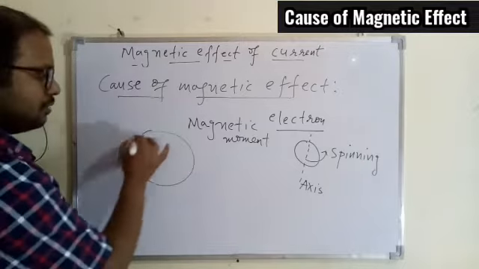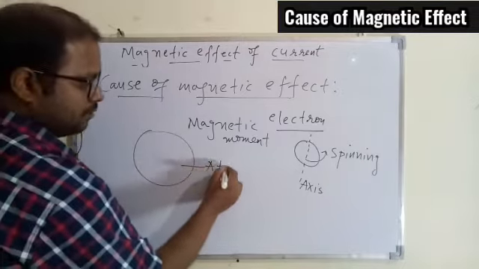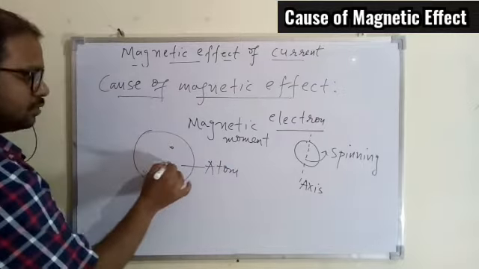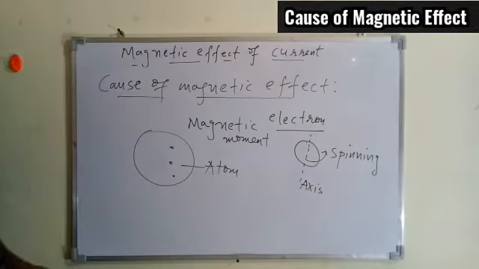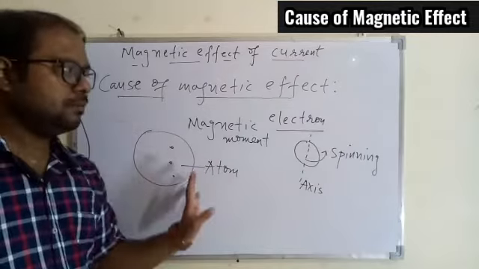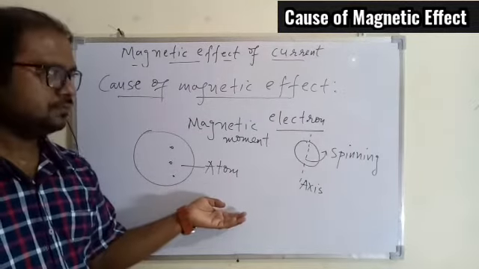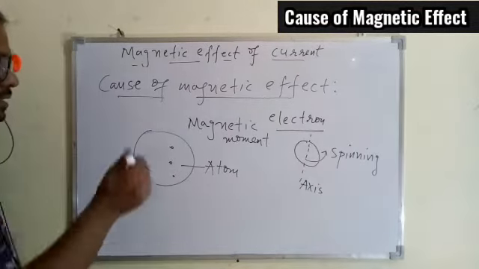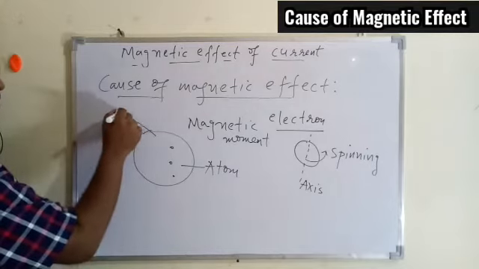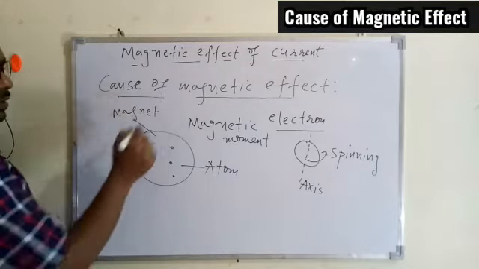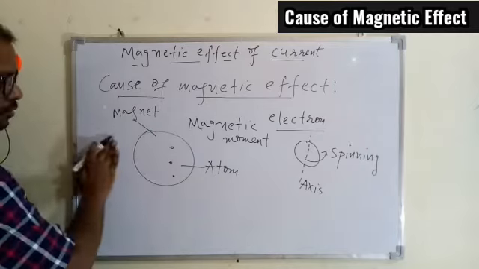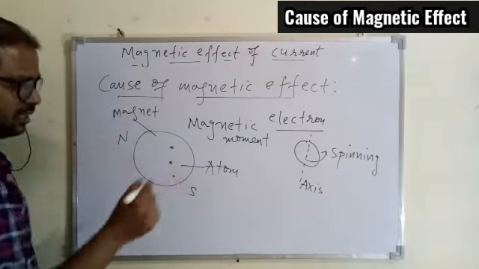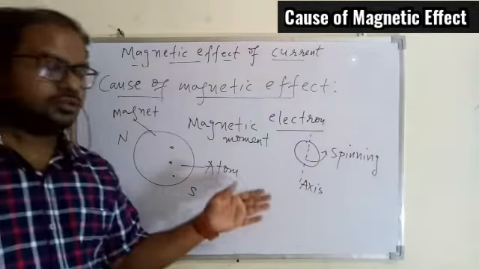Now if you imagine within the atom we have lots of electrons in different orbits, and each electron will be having its own magnetic field. So overall we can say this atom itself is behaving as a magnet with a north and a south pole. Briefly you should know this much.